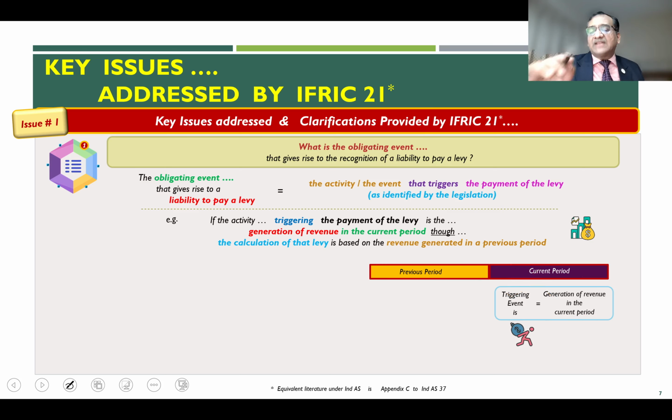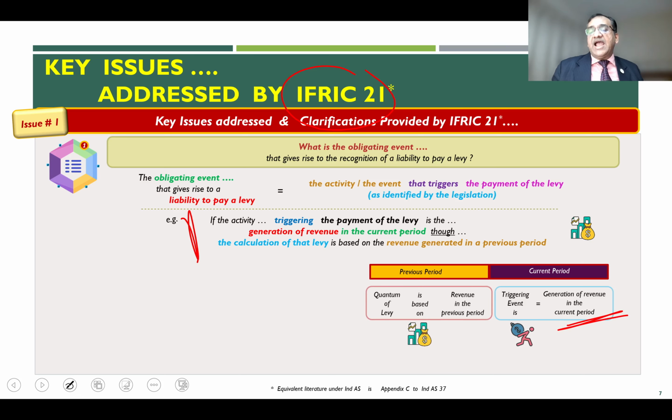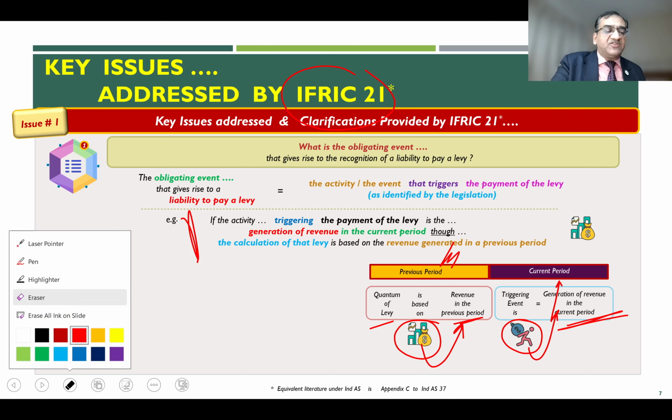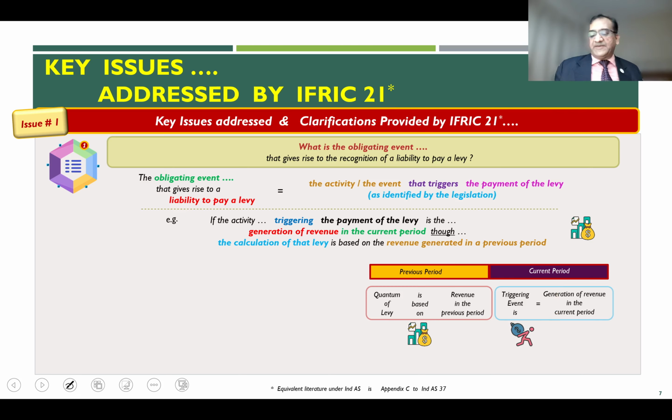So therefore, what the standard or the interpretation tells you is that in a scenario like this, the triggering event is the generation of revenue in the current period, and the quantum, of course, is based on the revenue generated in the previous period. So how much you pay is based on the revenue of the previous period. But the liability gets fastened only when the generation of revenue is happening in the current period. So this is exactly what is explained in this particular piece.